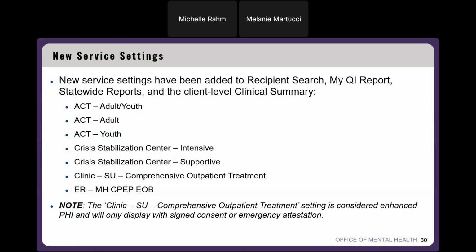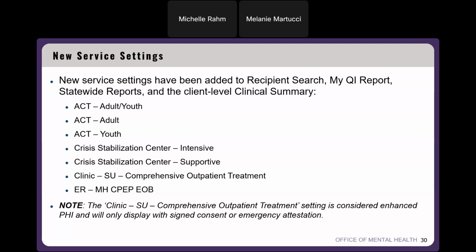So we've split up the ACT service settings. We also have added crisis stabilization center, intensive and supportive service settings. We added clinic SU comprehensive outpatient treatment, and then ER mental health CPEP extended observation bed EOB service settings.